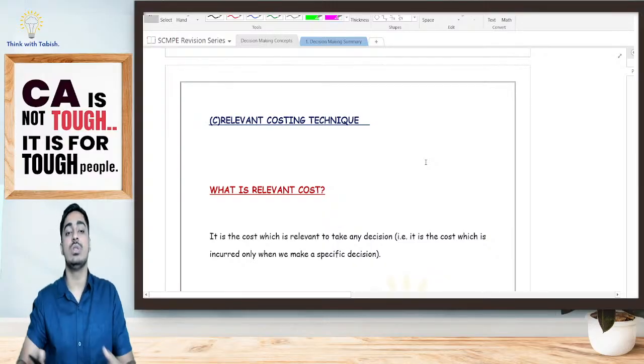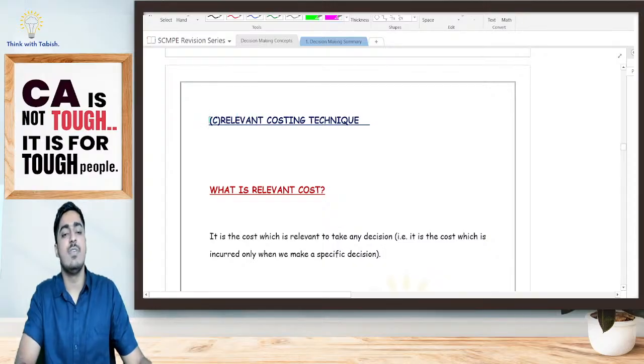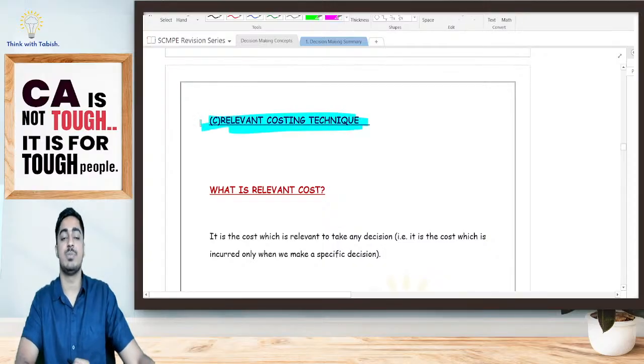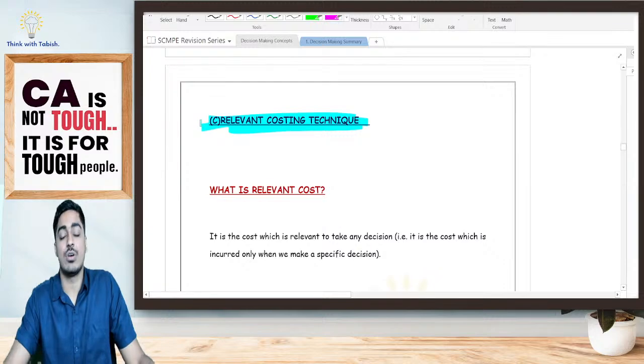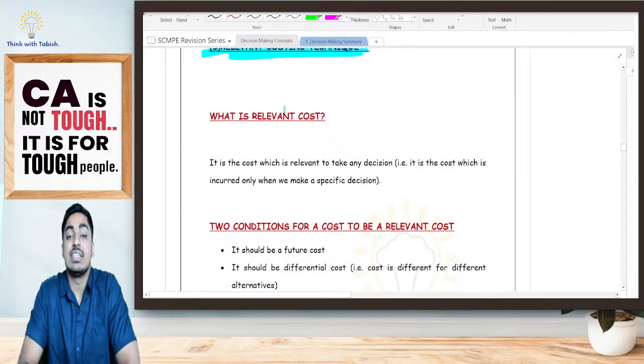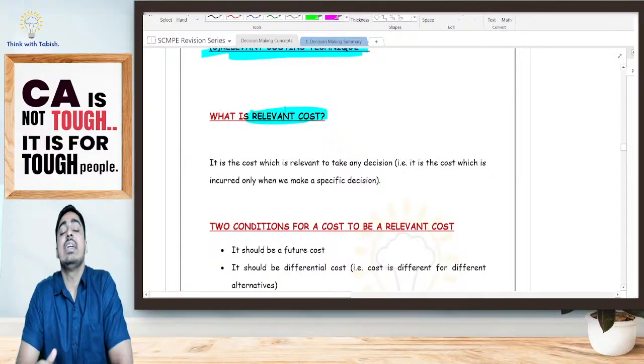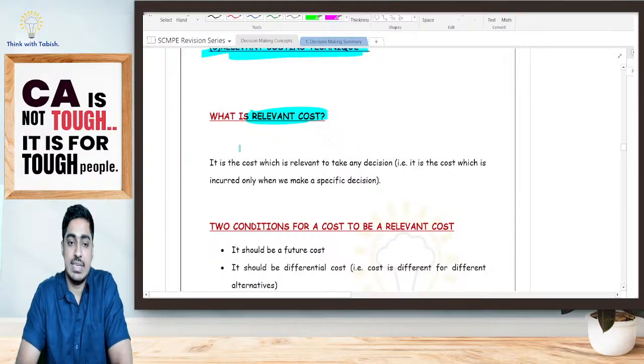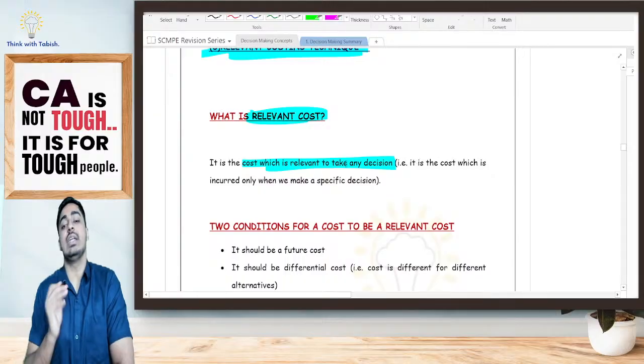Now, going to the third thing, which is very important, students, from my examination perspective, which is the relevant costing technique. Now what is a relevant costing technique? What is a relevant cost? It is telling that whenever we are trying to take a decision, we base it on relevant cost. So what is a relevant cost? It is the cost which is relevant to take any decision.